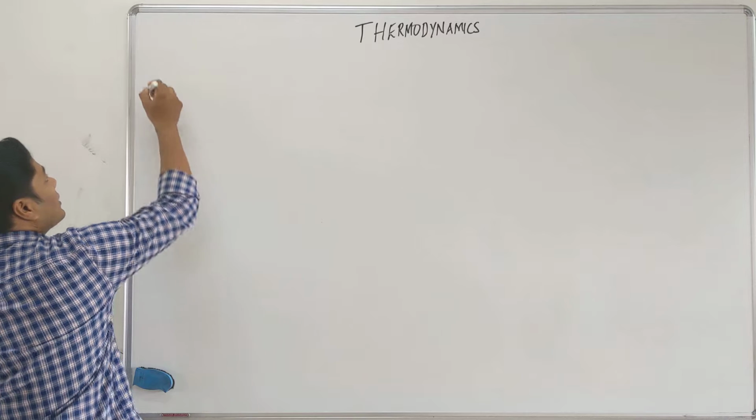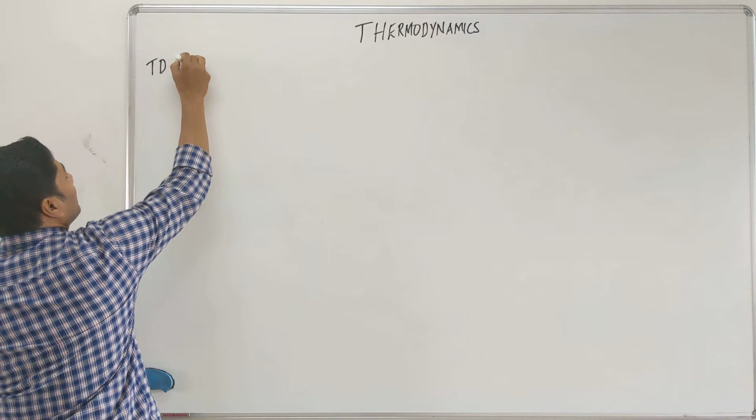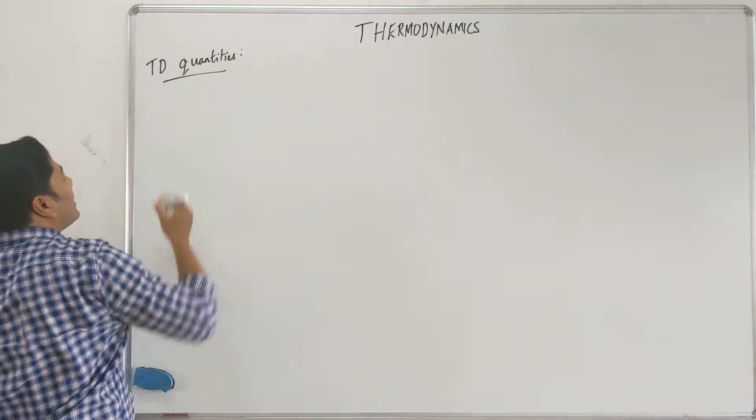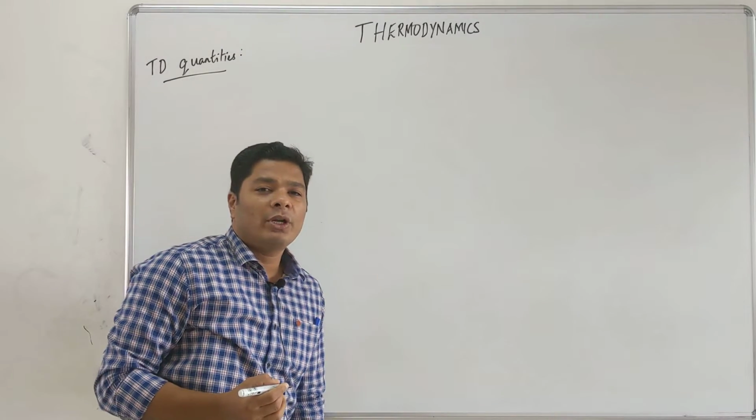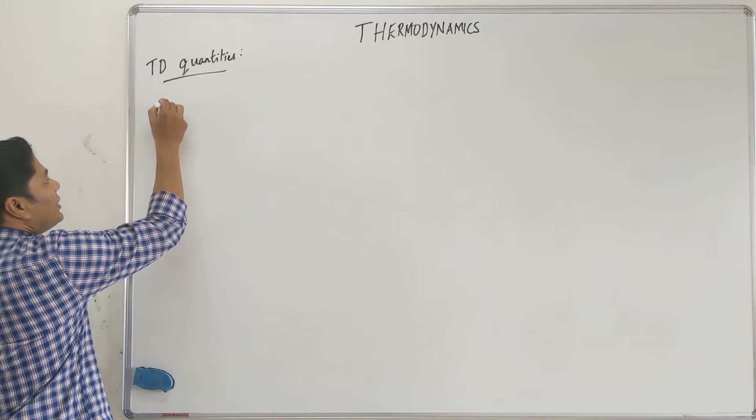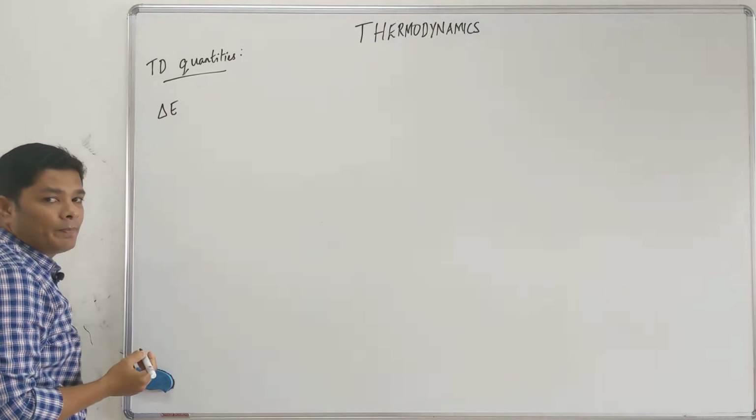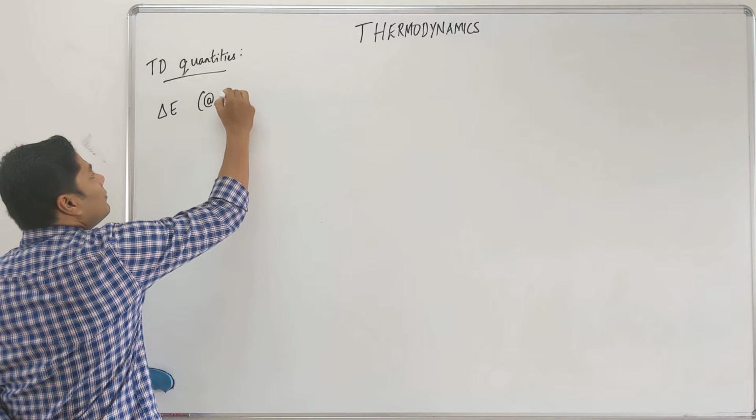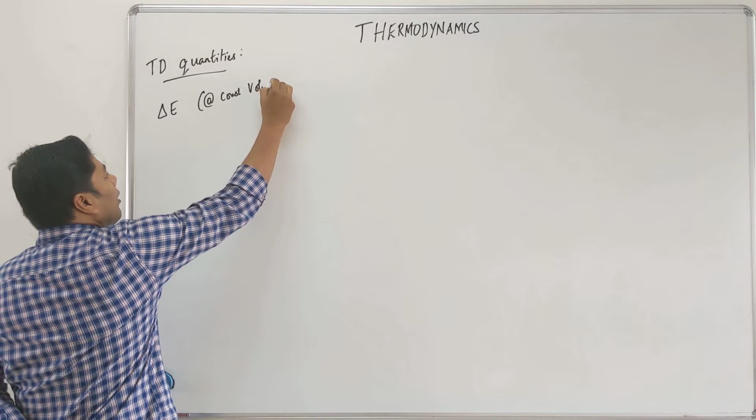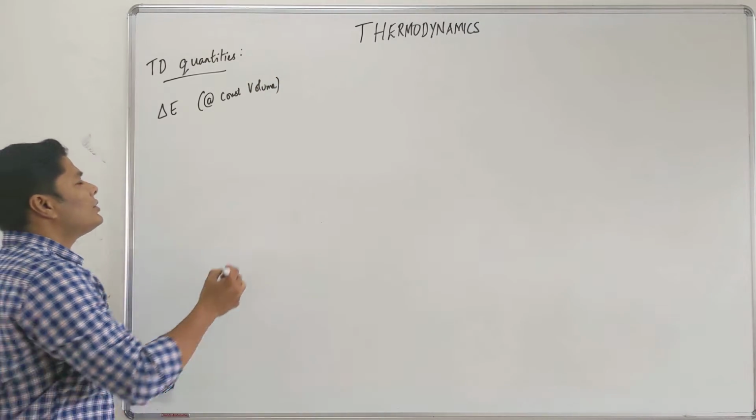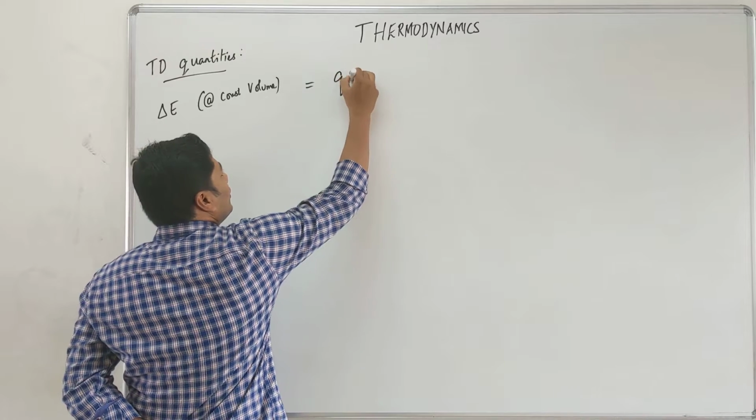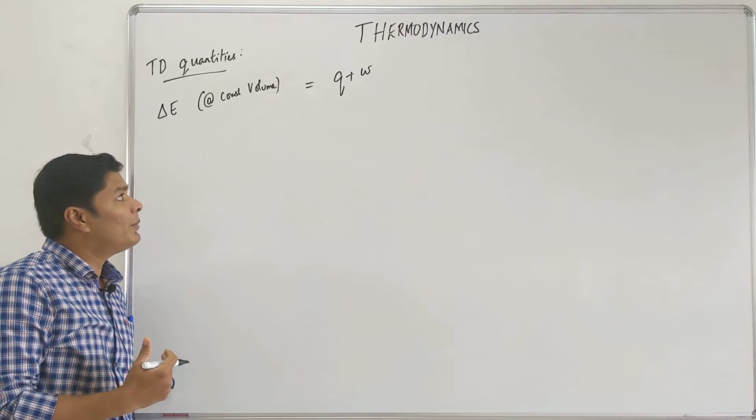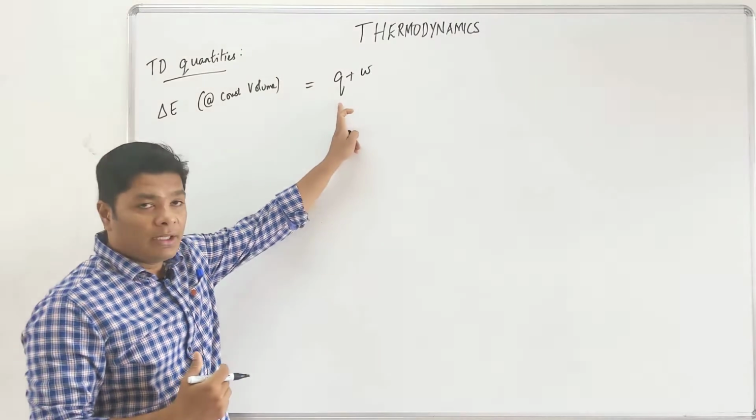Let's introduce our thermodynamic quantities. The first one that we want to deal with is internal energy, delta E. You want to remember when you do delta E, it is at constant volume. Internal energy is straightforward, calculated as Q plus W. The amount of energy change that you have is normally the amount of energy change as heat plus work done.